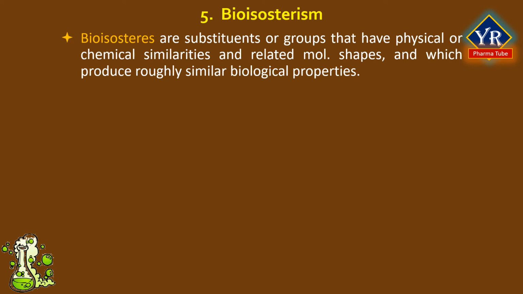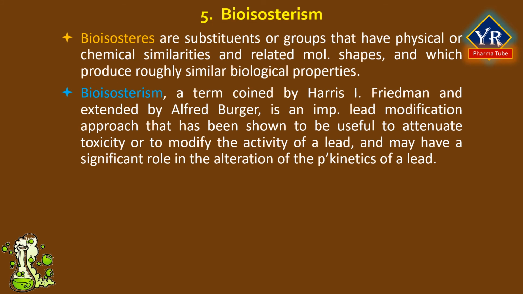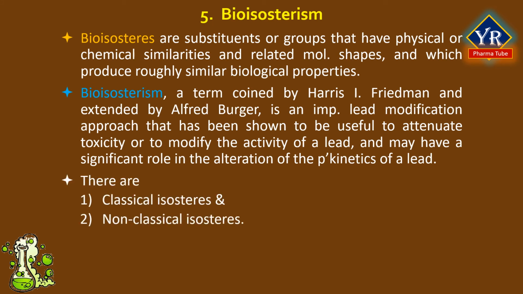That is why it is necessary to introduce the term bioisosterism to describe functional groups related in structure that have similar biological effects. Harris Friedman introduced the term bioisosterism and defined it as substituents, functional groups, or molecules that have physical or chemical similarities and related molecular shapes, and which produce similar biological properties.